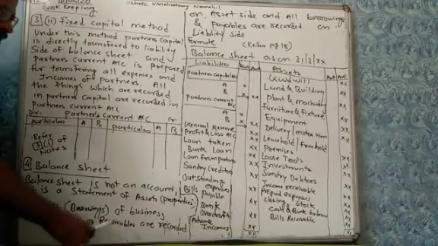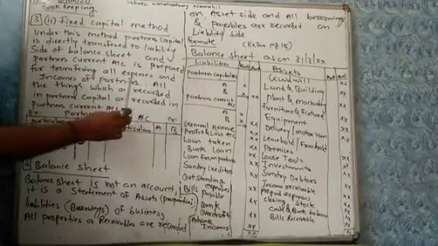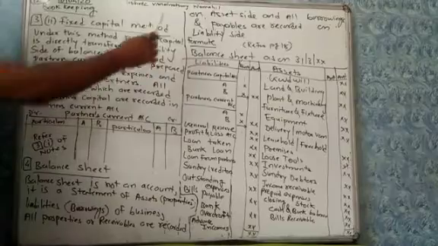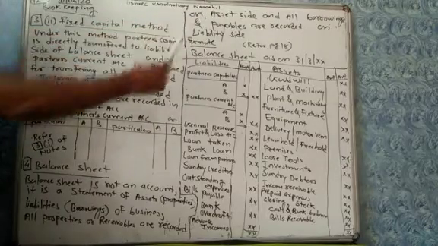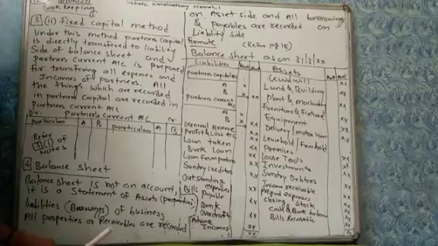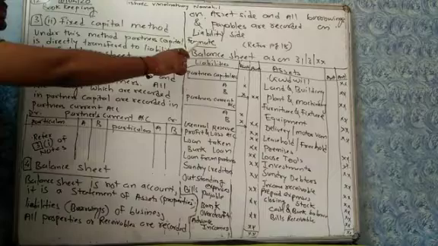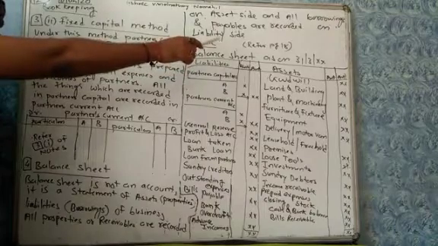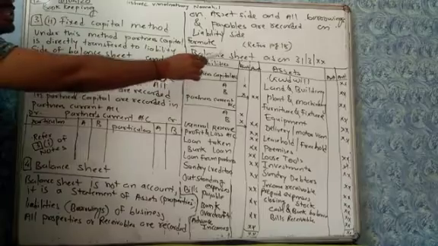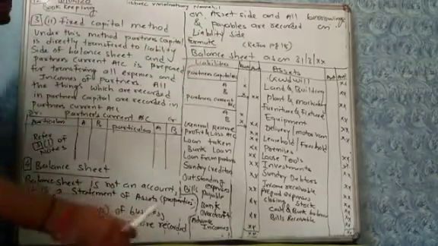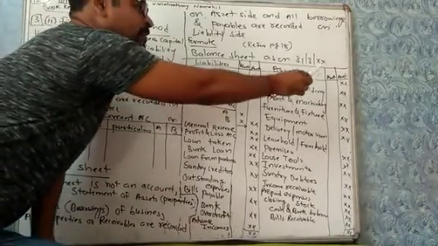All properties or receivable are recorded on asset side. Amount receivable plus all properties are recorded on asset side, and all borrowings and payables, amount payable by business, are recorded on liability side. Now format, refer page 18 of textbook. Here there is format of balance sheet. Balance sheet as on 31st March. Here liability amount, asset amount.